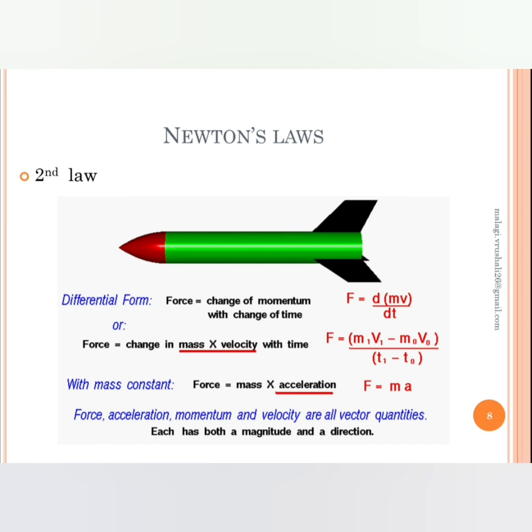So rate of change of momentum is equal to mass into rate of change of velocity, which is equal to mass into acceleration. So I can write force is equal to mass into acceleration. So Newton's law says that rate of change of momentum of a body is directly proportional to the applied force, and it takes place in the direction of the force applied.